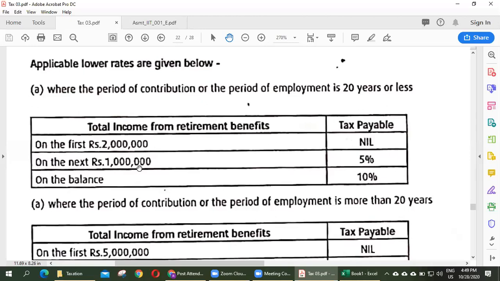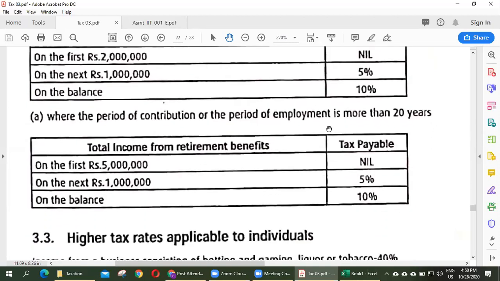On the next 1 million, the applicable rate is 5%. On the balance, 10%. Right? For the first 2 million, no tax. For the next 1 million, 5%. And the balance, 10%, if his service period is 20 years or less.